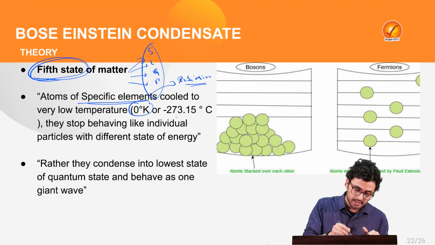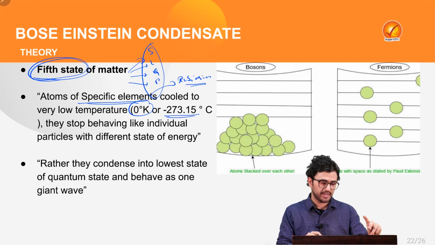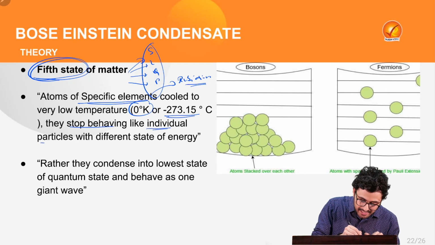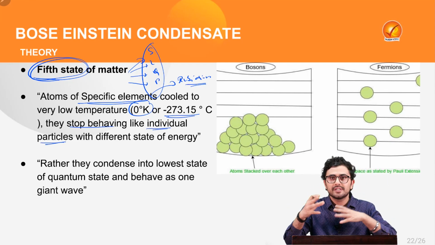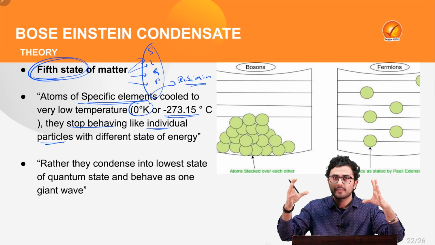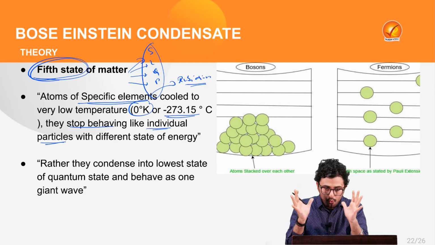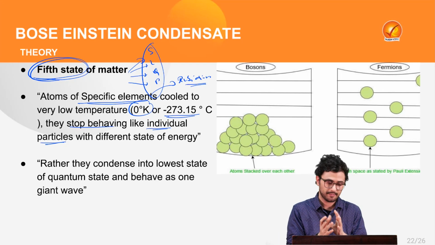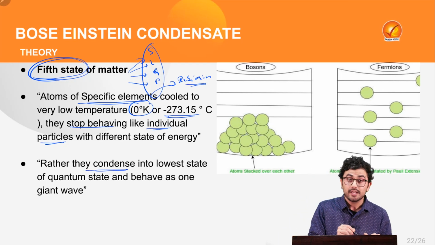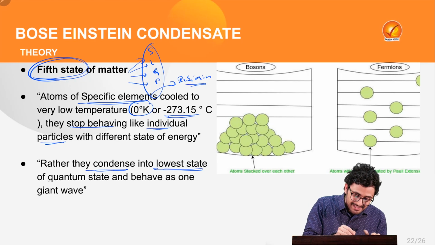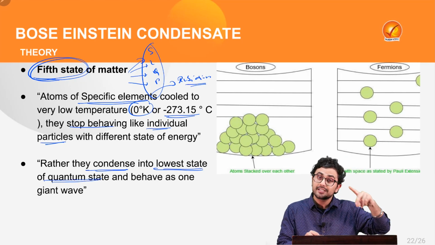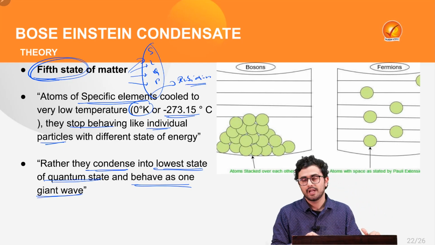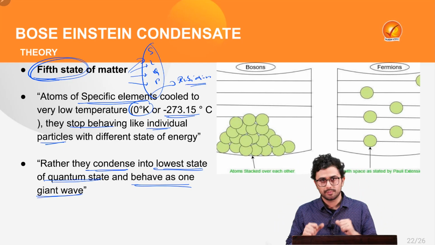minus 273.15 degrees Celsius. At such low temperature, these atoms will stop behaving like individual particles with different states of energy, and they will start coalescing, taking shape into one object. Rather, they will condense into the lowest quantum state and start behaving as one giant wave. Let's try to understand this with an example.